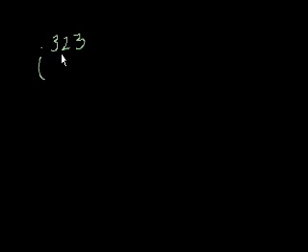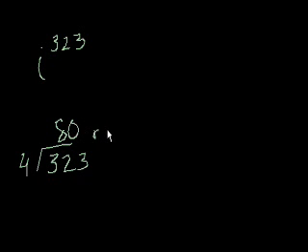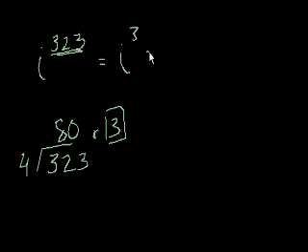So 4 goes into 323 80 times with a remainder of 3, right? And the remainder is what we care about. And this number is actually called the modulus. And maybe I'll do another module on modulus. It's very important in computer programming. But since we know that when you divide this exponent by 4, the remainder is 3, we can say that this is the same thing as i to the third, which we've learned is negative i.